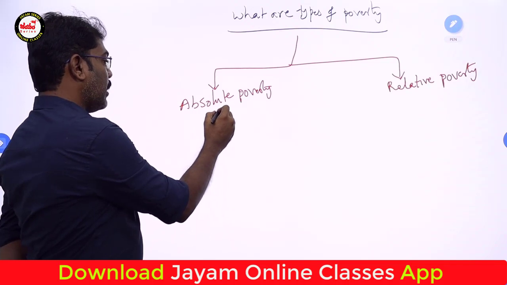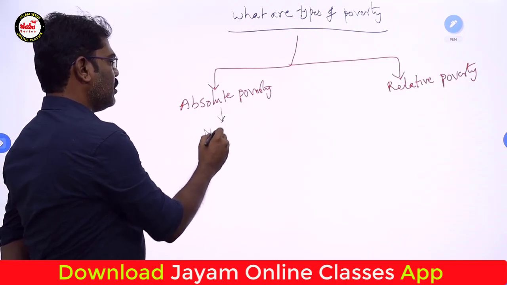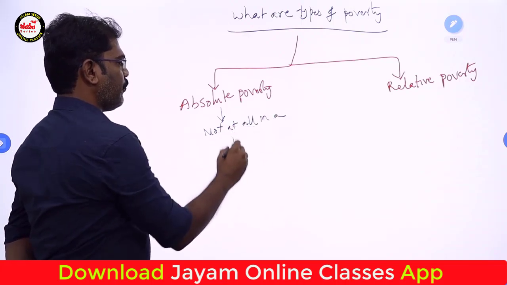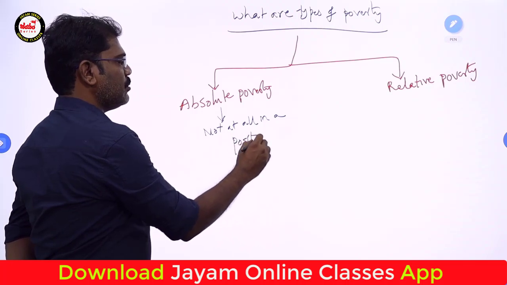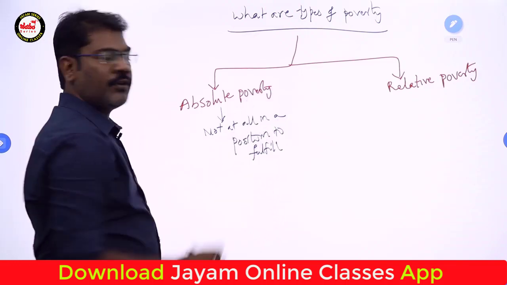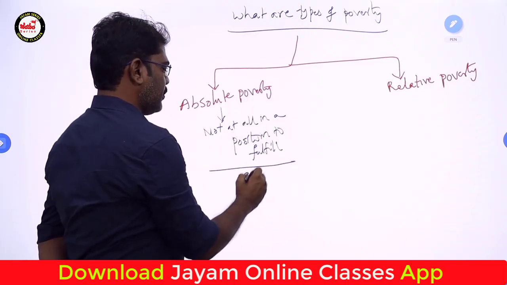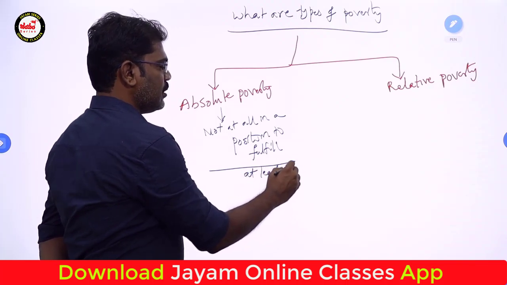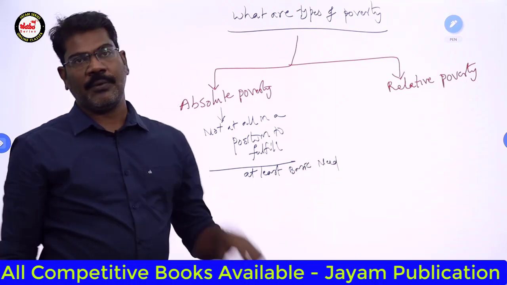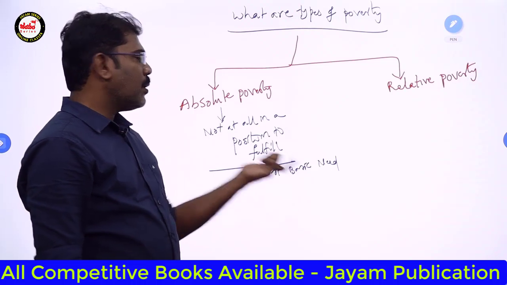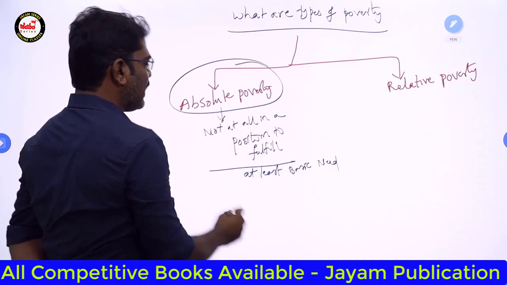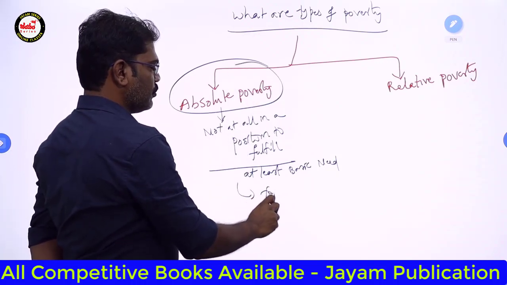Absolute poverty means the people are not at all in a position to fulfill at least their basic needs. The people who are not in a position to fulfill their basic needs are treated as people in absolute poverty; here they are not entitled to have even food.